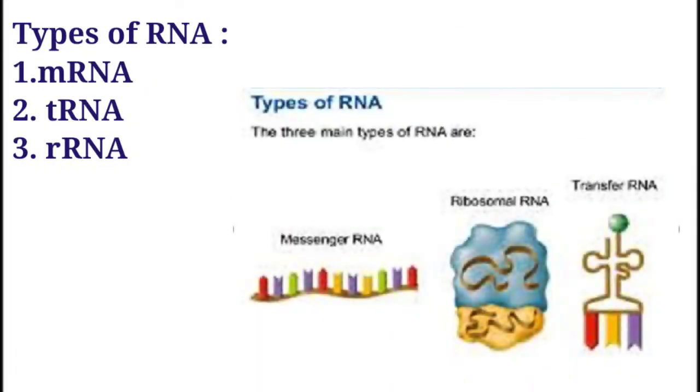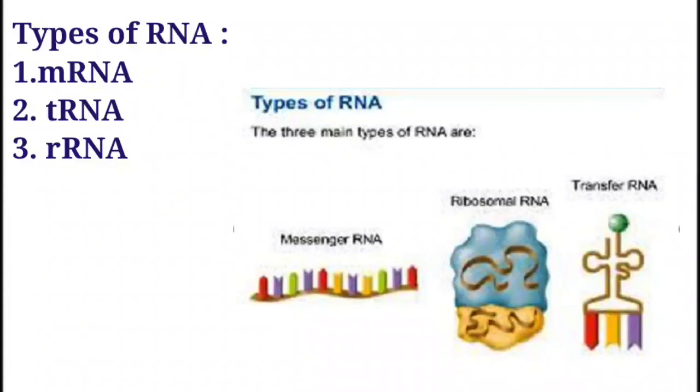Now, going into detail about the types of RNA, we know there are three types of RNA found in bacteria: mRNA, tRNA and rRNA. mRNA is messenger RNA, tRNA is transfer RNA, and rRNA is ribosomal RNA.